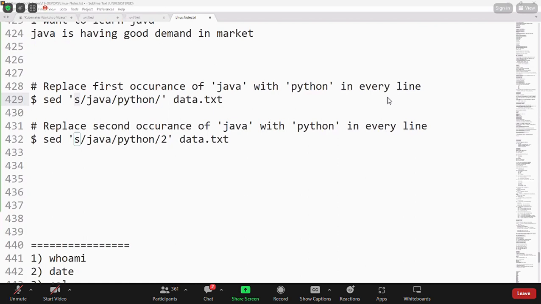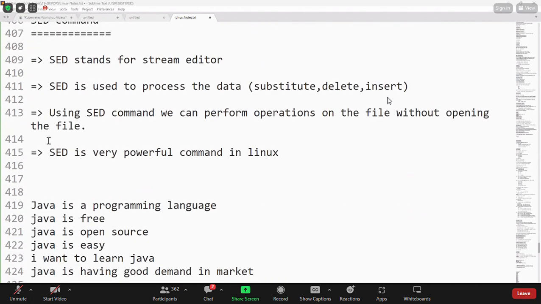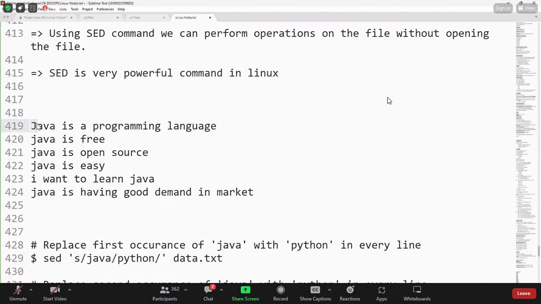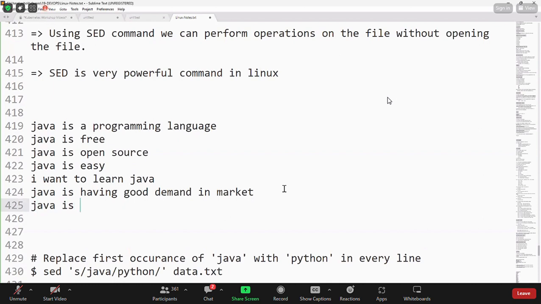Yes, it means substitute. Okay, so you see here, I have some lines of data. Java is a programming language. Java is free. Java is open source. Java is easy. I want to learn Java. Java is having good demand in market. Java is OOP based. Java is easy. So I have these lines of data in a file.